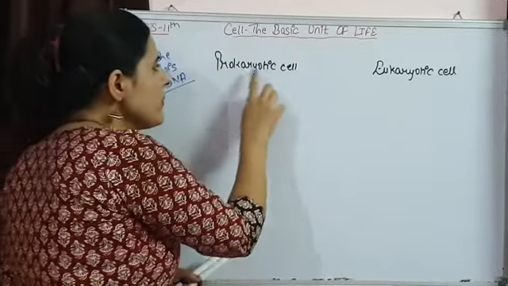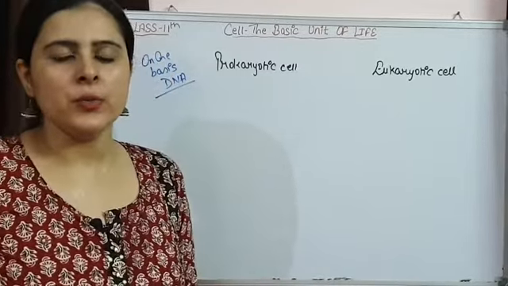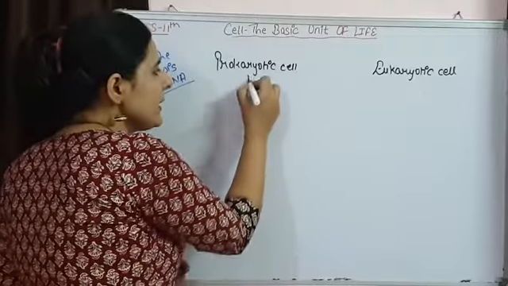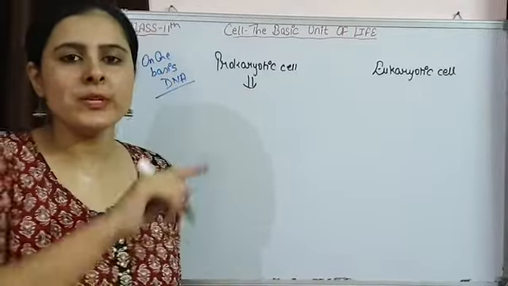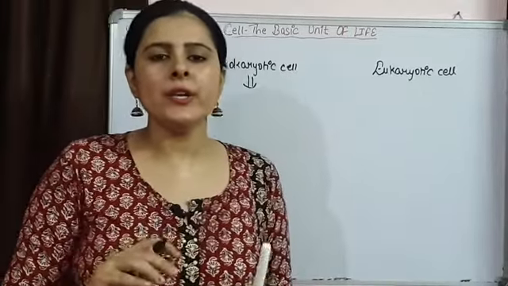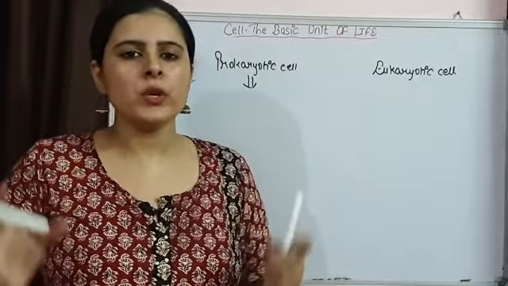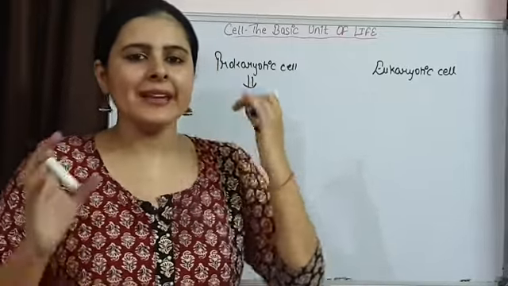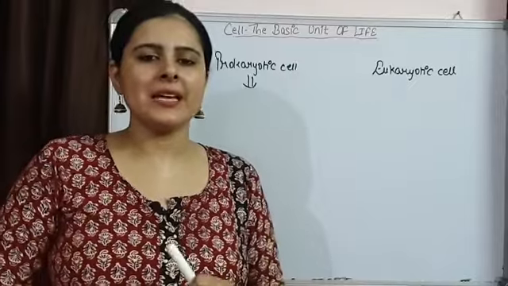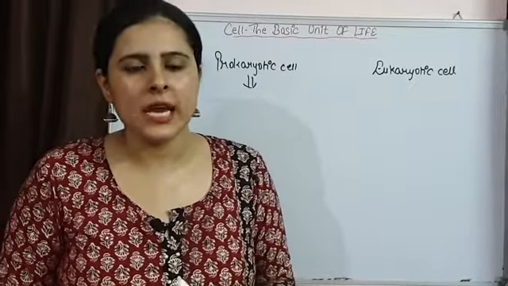If we observe a prokaryotic cell, तो prokaryotic cell का जो genetic material होता है, that is not going to be surrounded by a nuclear membrane. वहाँ पर nuclear membrane नहीं present है, and that DNA is going to be lying directly in contact with cytoplasm.